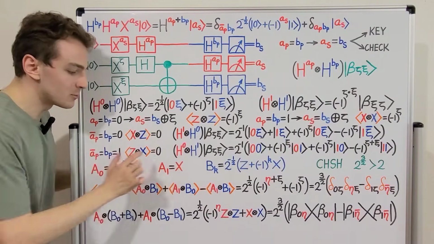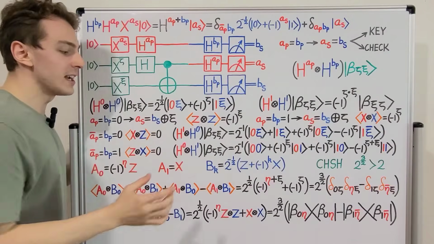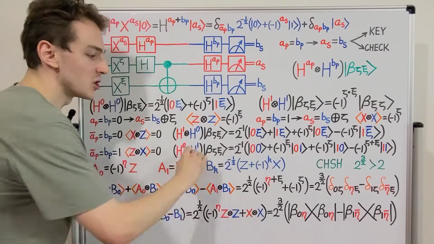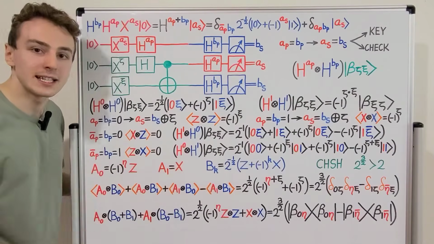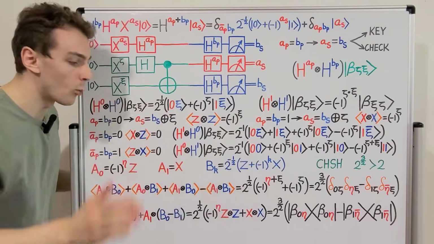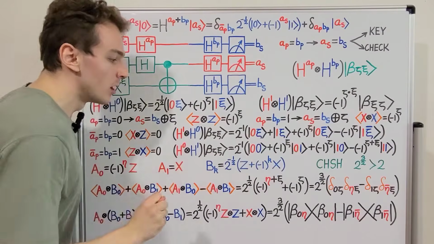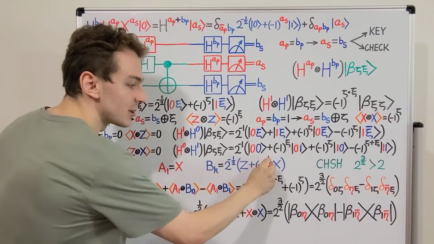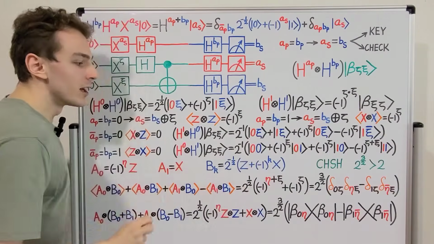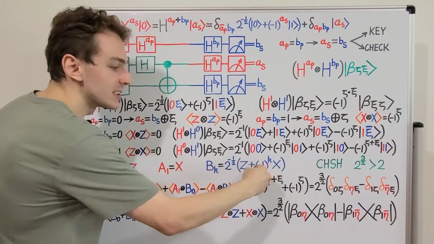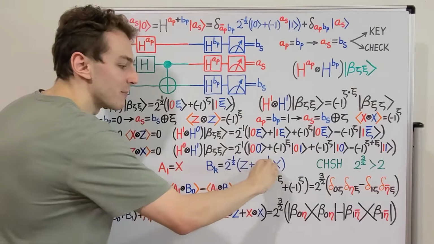So we've just defined the observables for Alice. Let's also define the observables for Bob. This expression actually defines two observables. K is also a classical bit. It can be either 0 or 1. B0 corresponds to K equals 0, so that deactivates this minus sign. B1 corresponds to K equals 1, and that activates this minus sign, and then we have a minus sign present